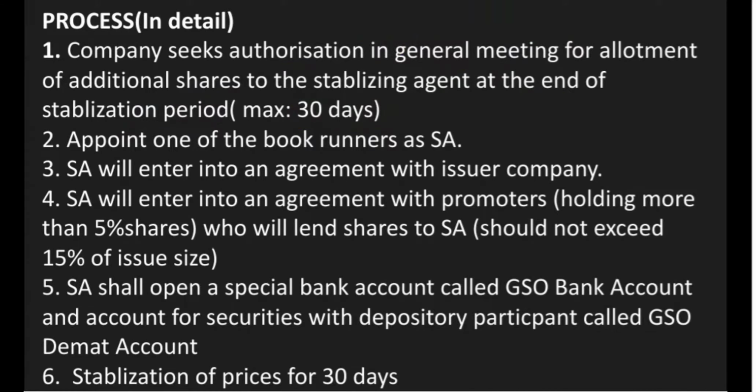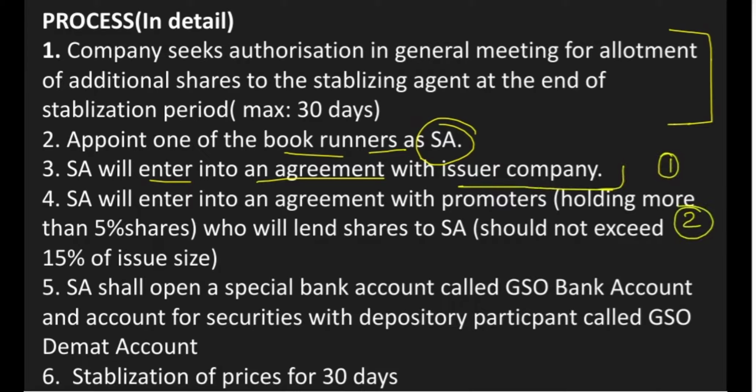Now for this complex mechanism, the company will hire a stabilizing agent. SA means stabilizing agent, and this stabilizing agent will be one of the book runners. Now the SA will enter into an agreement with the issuer company. There are two kinds of agreements: one with the issuer company and the second with the promoter.